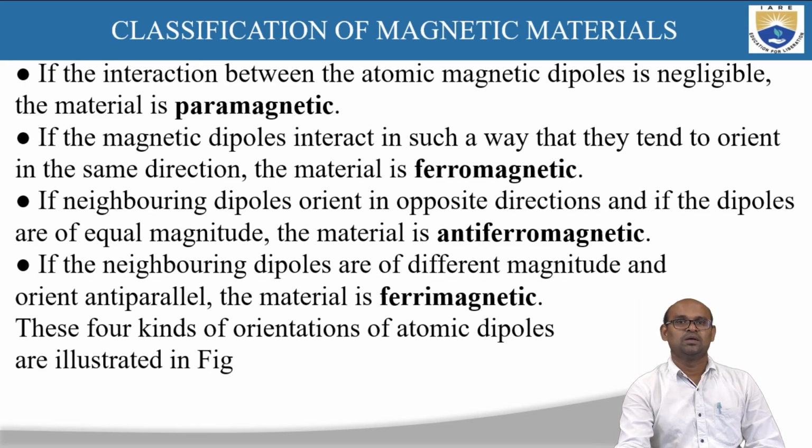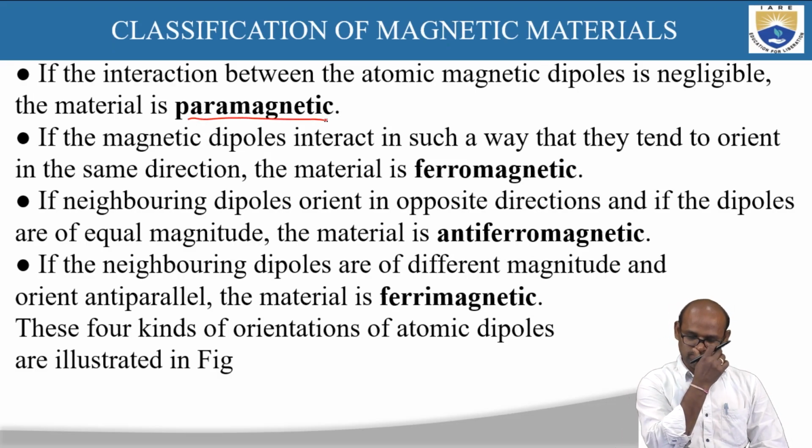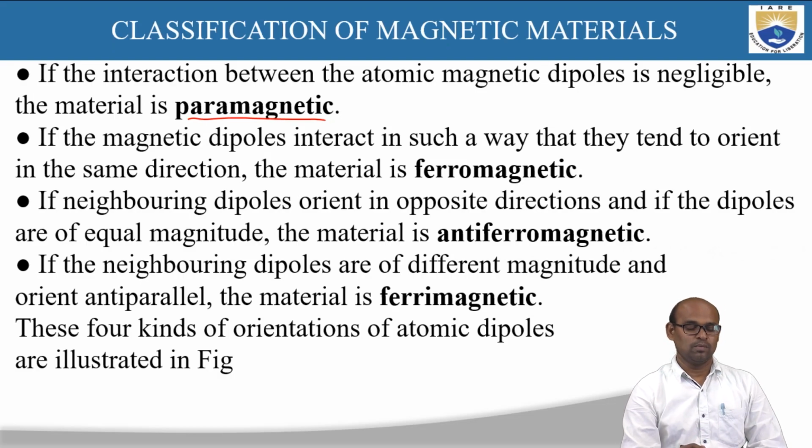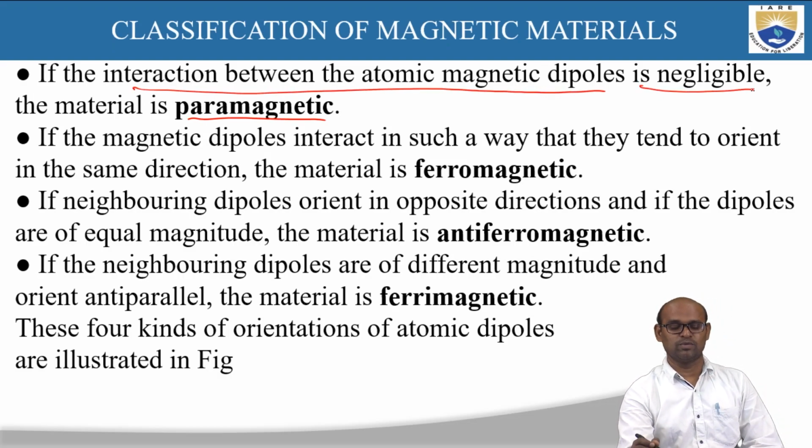First, if the interaction between the atomic magnetic dipoles is negligible, then that material is called a paramagnetic material. A paramagnetic material has permanent magnetic dipole moments, but the interaction between these magnetic dipoles is very weak, so that you can neglect it.